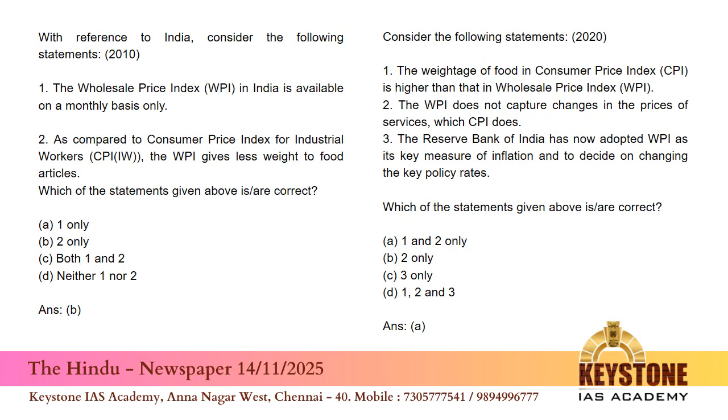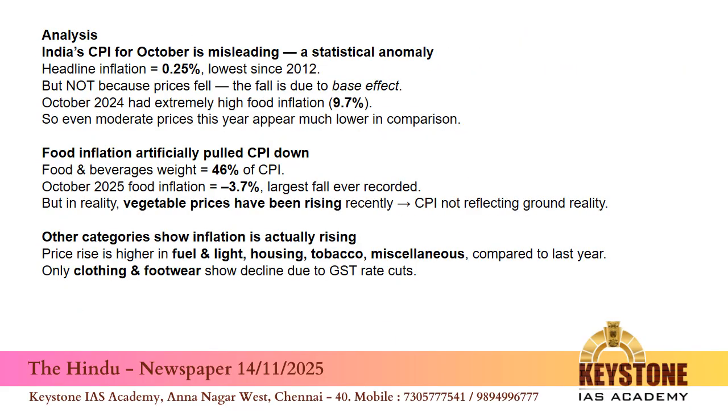You can see the previous year questions here which are also directly asked from WPI and CPI, which is very important. Again, coming to inflation, RBI, all these things are very important. So let's discuss what is in the article. Before that, first understand what is CPI and inflation in very simple terms. CPI is basically a basket of goods which contains food, clothes, rent, fuel, transport, medicine, school fees, etc. Each item has a weight based on how much an average Indian household spends on it.